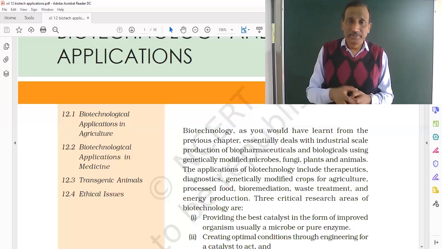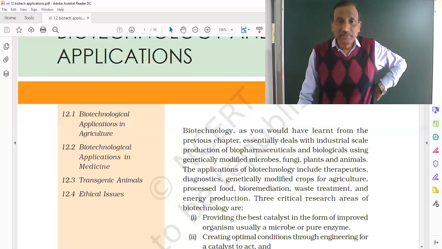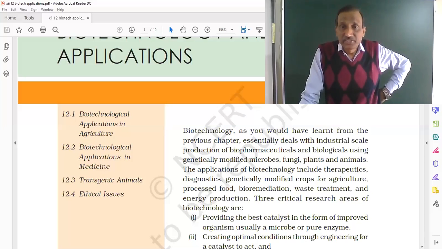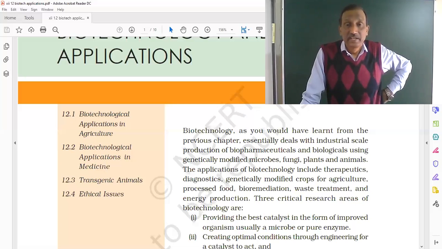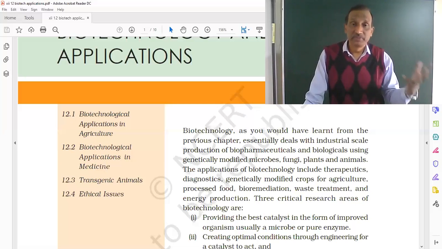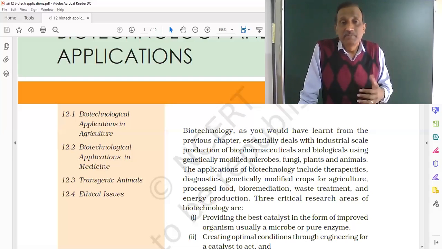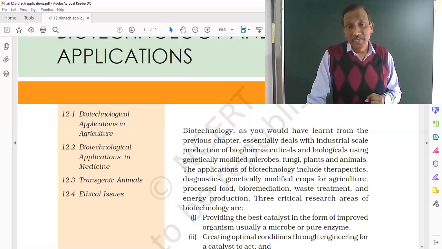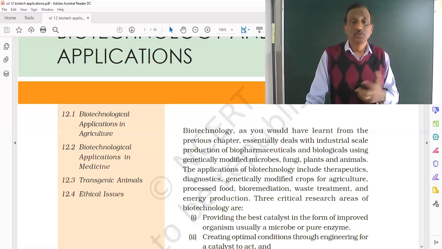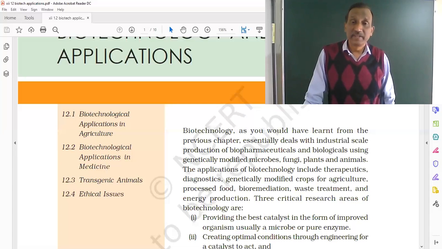Okay. In the next line we will read that biopharmaceuticals and biologicals are produced using genetically modified fungi, plants, and animals. The applications of biotechnology include therapeutics, that is drugs for the treatment of disease, and processed food, by which we can process the food, enhance the taste, and preserve it, etc. Then bioremediation, and waste treatment, that is, how to make some useful product from the waste which is produced, or how to decompose it, and also energy production. So in all these fields